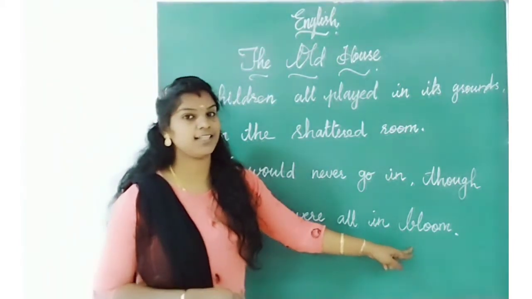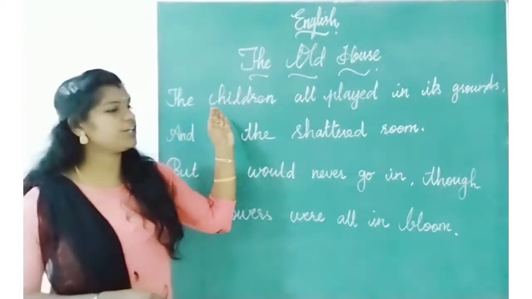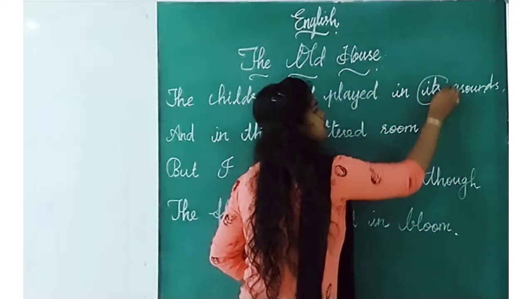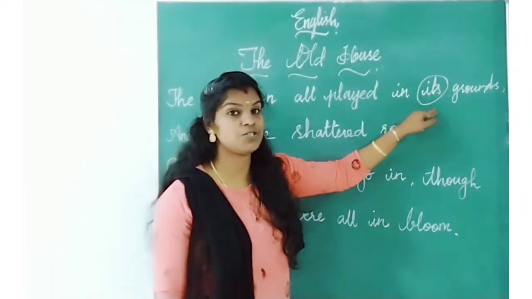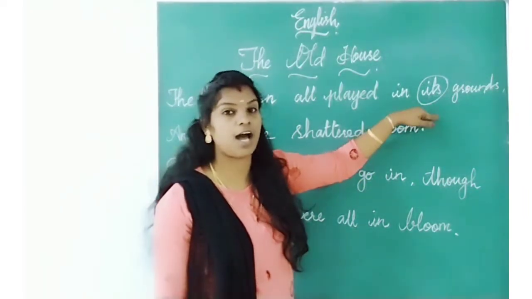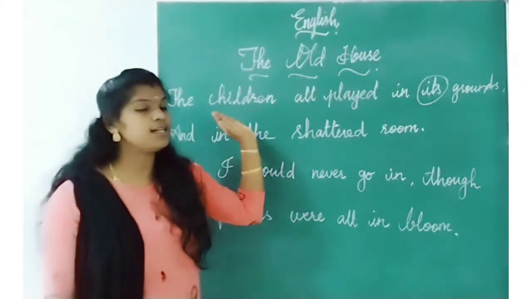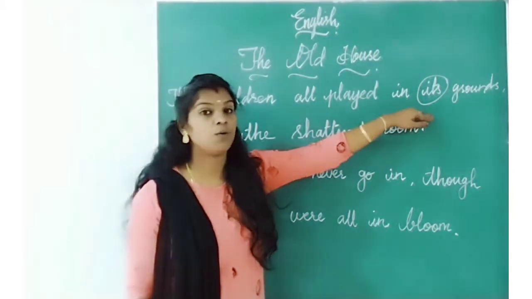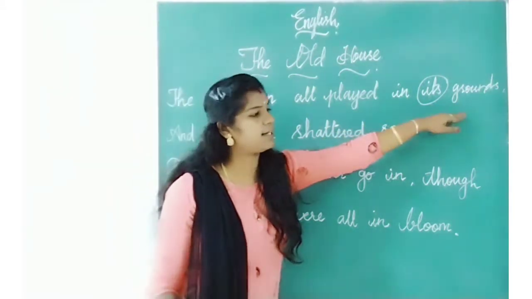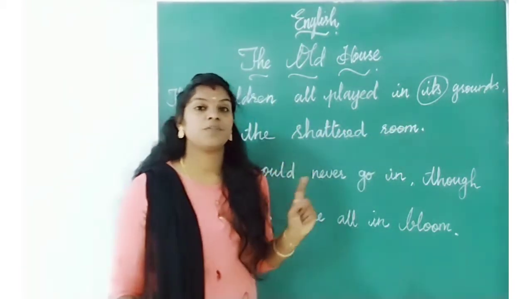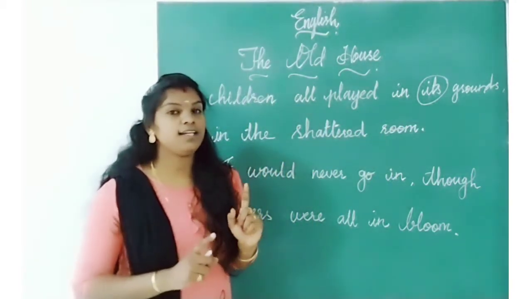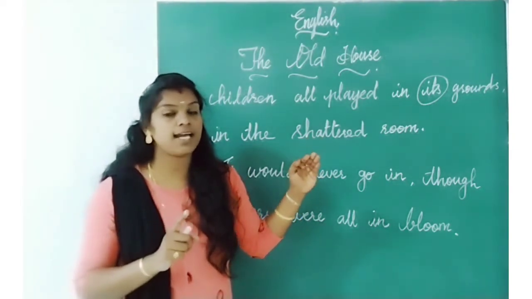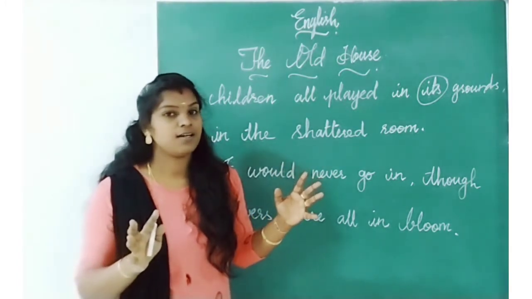Did you understand anything? The children all played in its grounds. What is the meaning of its here? It refers to, very good, that old house. So the children all played in that old house's grounds. Keep in mind, only that child alone feels that the house looks horrible.